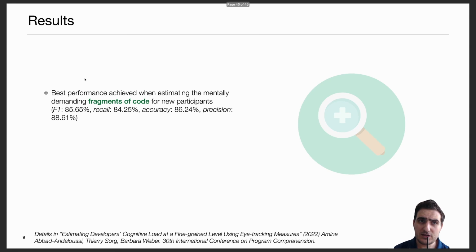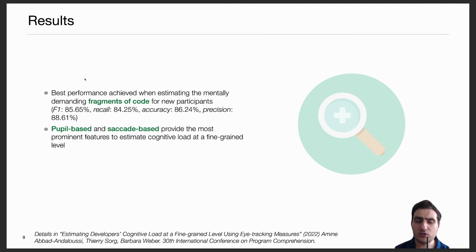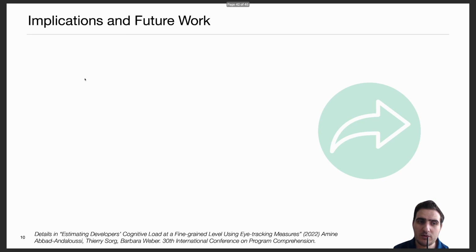As a result, we were able to achieve the best performance when estimating the mentally demanding fragments of code. A fragment of code is basically a set of a few lines of code sharing the same context. And we also delved further into the used measures to see which ones are really good indicators or estimators of cognitive load. And we found that pupil-based and saccade-based measures are the most prominent ones. Of course, for more details and more numbers, I invite you again to look at our paper.